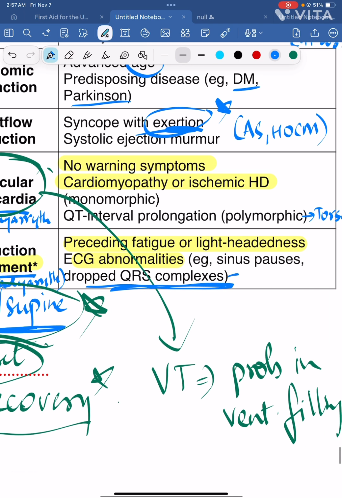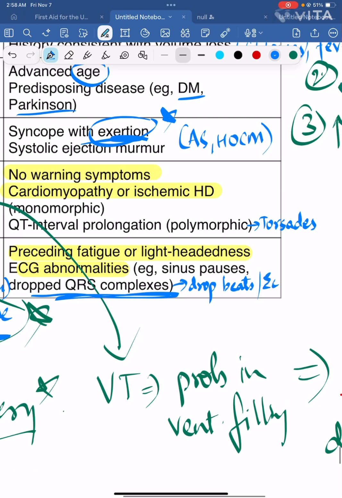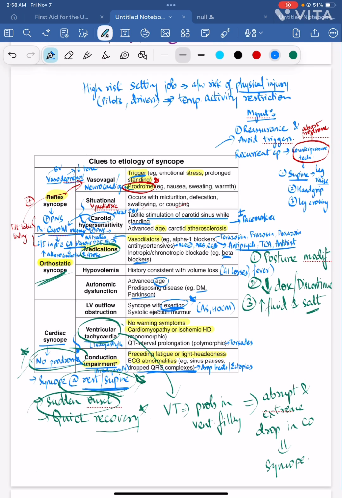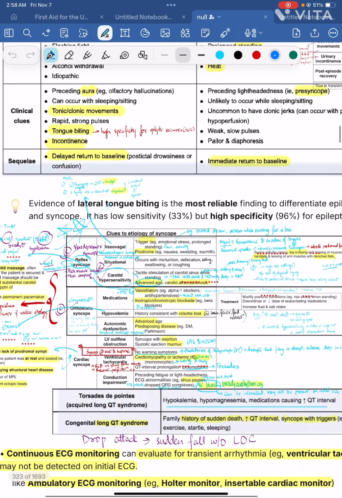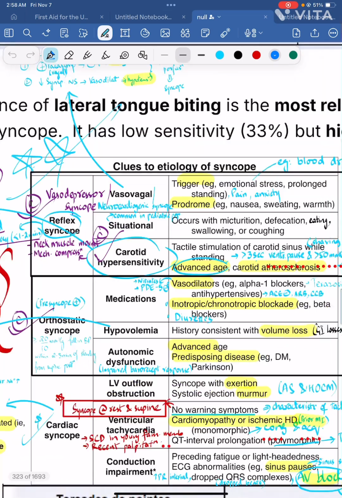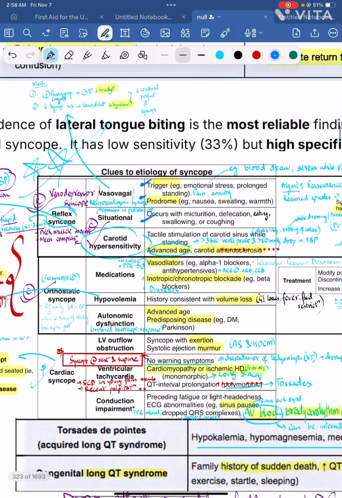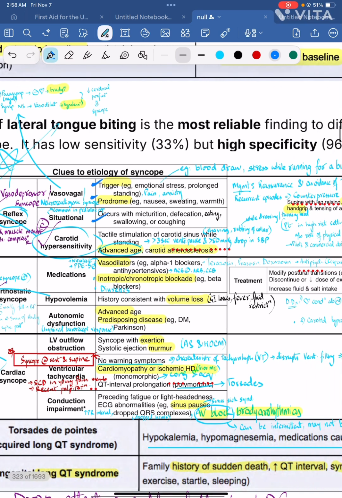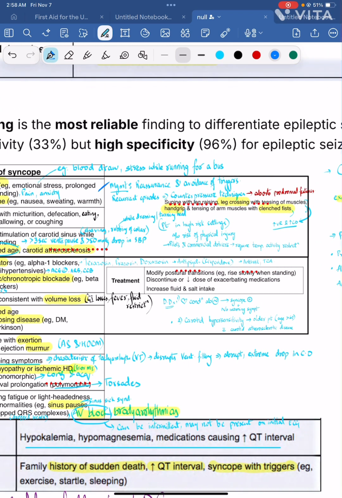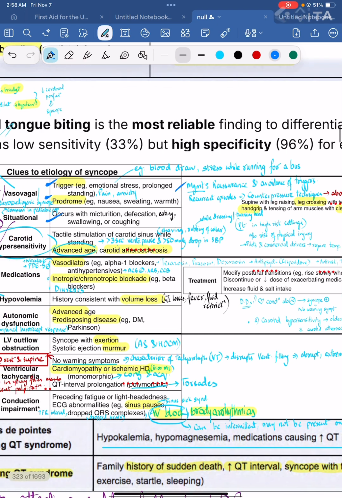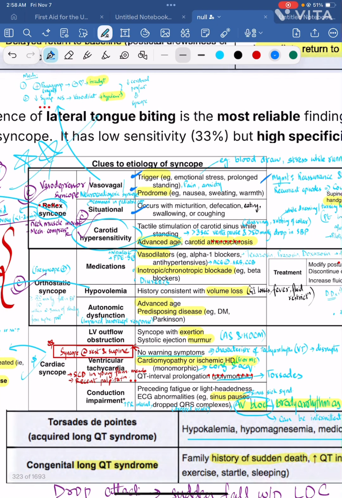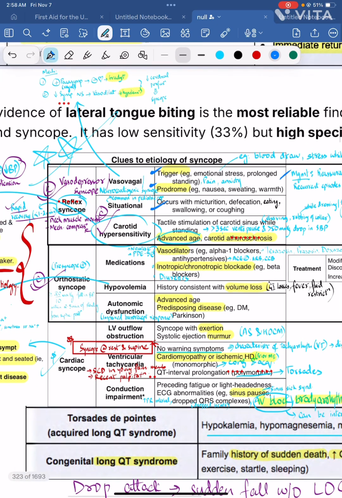So these dropped QRS complexes are dropped beats or ectopics. Let me take you to my notes, which are very messy. I've discussed most of the points over here: vasovagal syncope, trigger, prodrome, situational syncope, carotid hypersensitivity, we have discussed, right? Management also we have discussed. Orthostatic, we have discussed the majority of the points, right?